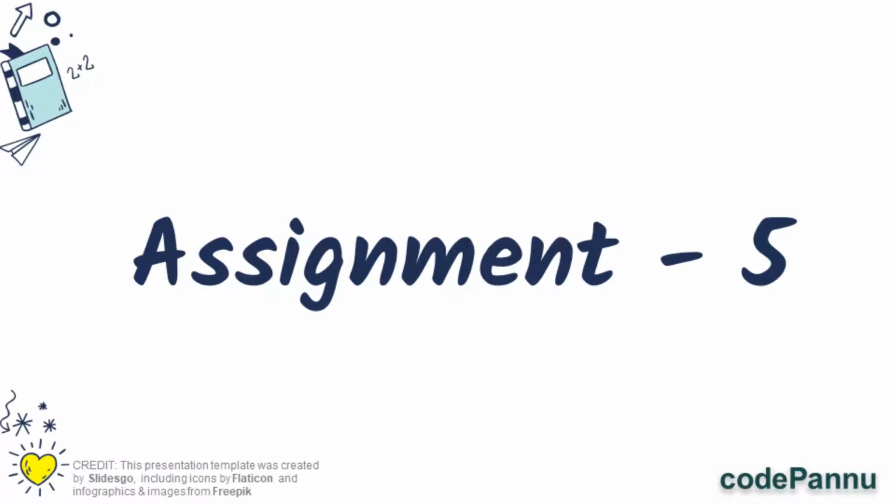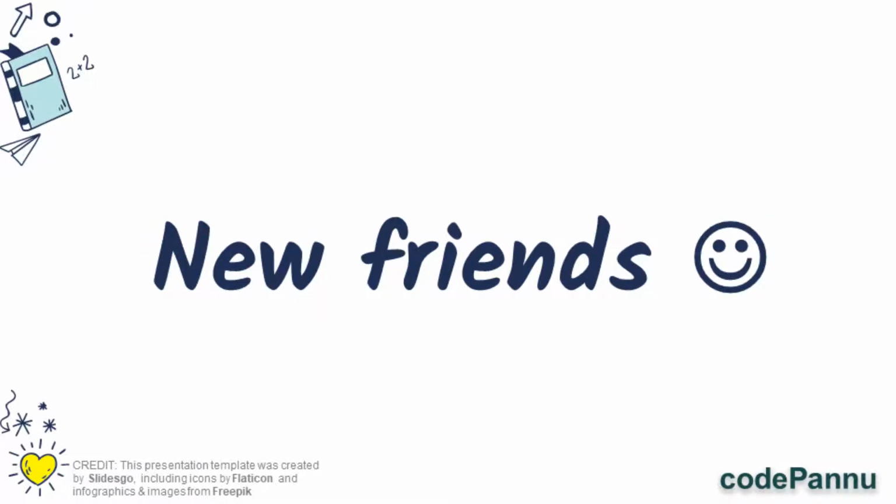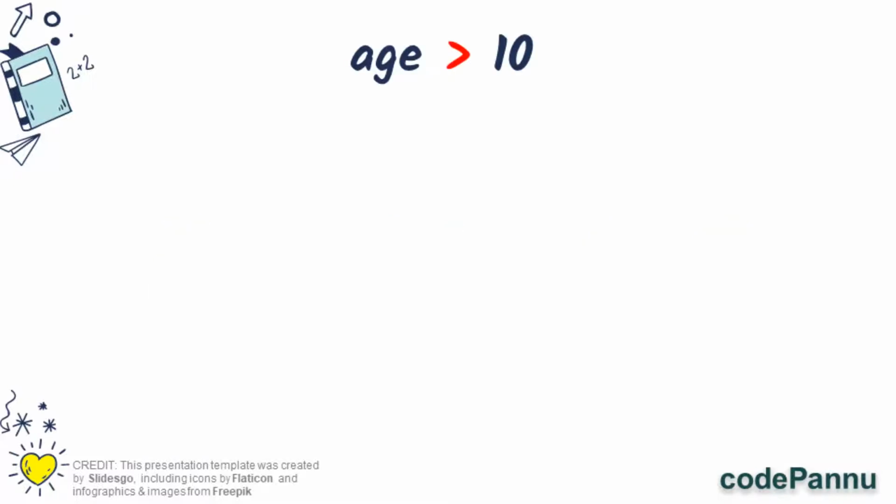Let us say we have moved to a new city and we are going to make new friends in our area. So now we have conditions for what kind of friends we want. So let us list them here. We want our new friends to be minimum 10 years old, because we are all growing up and we don't want to play with little children anymore. But also, we don't want our friends to be too big, like college students, correct? So let us set the maximum age as 15. So the minimum age is 10 and maximum age is 15.